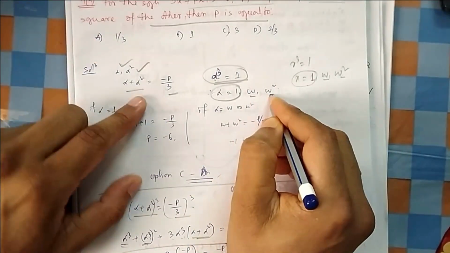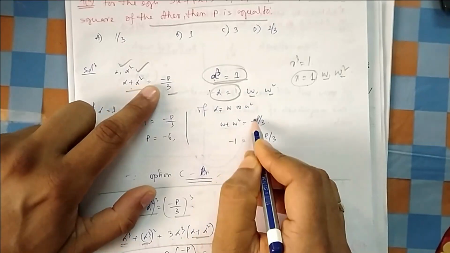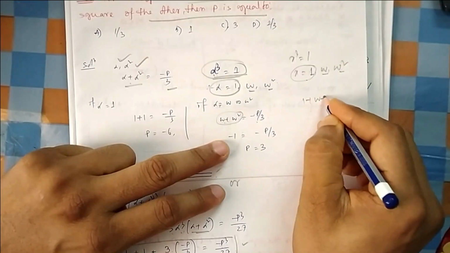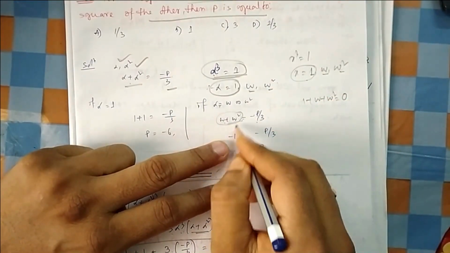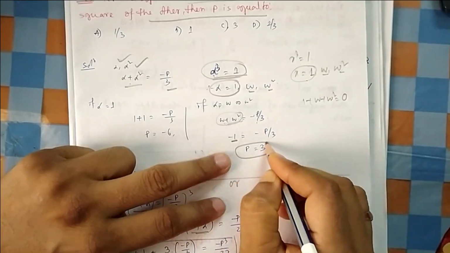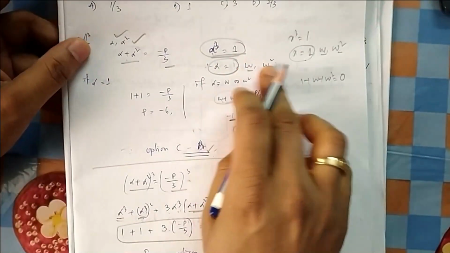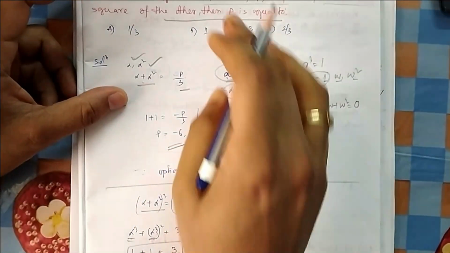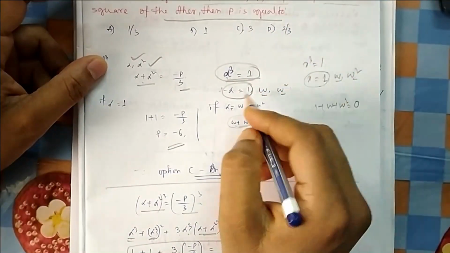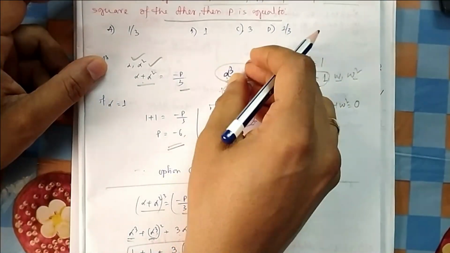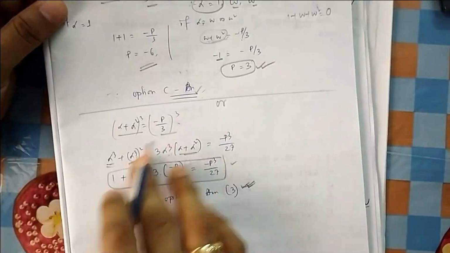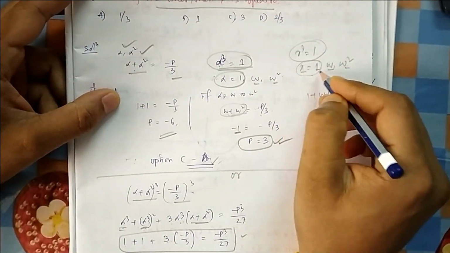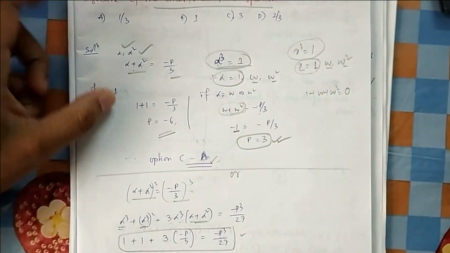Now if you take alpha equal to omega or omega square, then omega plus omega square equals minus p by 3, and we have already seen that 1 plus omega plus omega square equals 0. So omega plus omega square is equal to minus 1. So from here you will also get p equal to 3. Either way, if you start with alpha equal to 1, no option is there, so it is wrong; don't go that way. Try to keep alpha cube intact here and work with it. Or else, from now onwards, whenever you see alpha cube equal to 1, you think alpha has 3 values: 1, omega and omega square. You will see it in complex numbers.